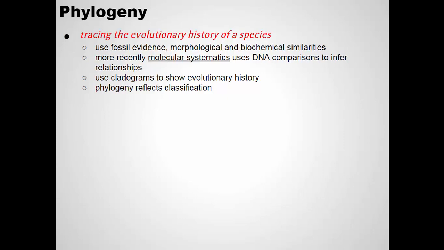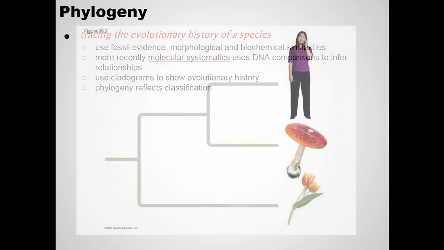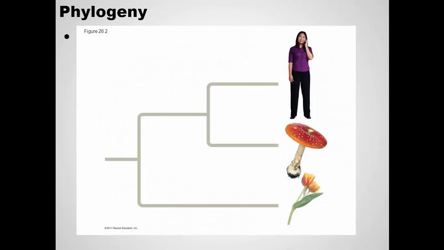Now today we have a much more reliable way of doing that. And what do you think it is? DNA. So DNA evidence allows us to create these phylogenetic trees with good accuracy. They're called cladograms. And they show us how species evolved. So for example,